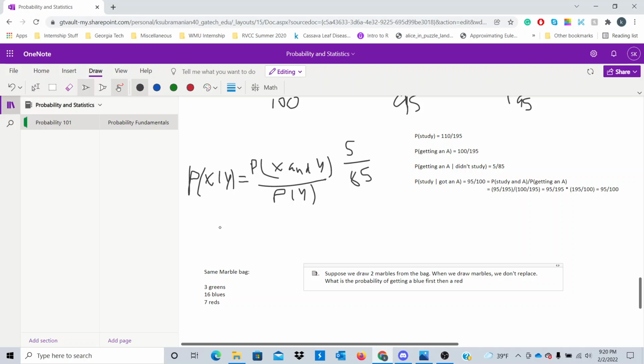So let's figure out what this question is asking. We have this bag of marbles, and when we draw marbles, we don't replace. So if I take a marble out of the bag, I don't put it back in. That's called without replacement. Basically, we want to find the probability of getting a blue on the first draw, and red on the second draw.